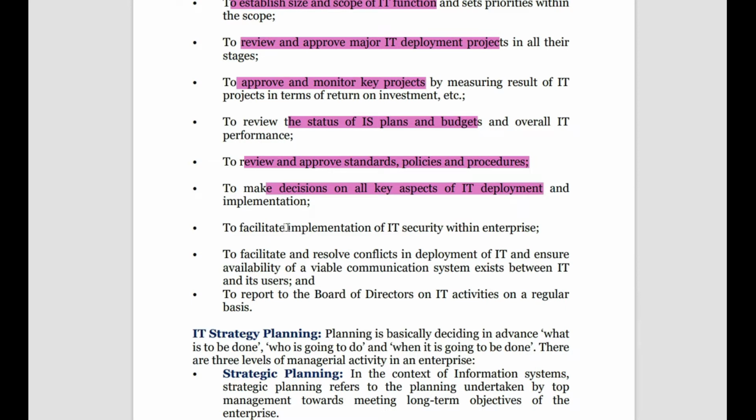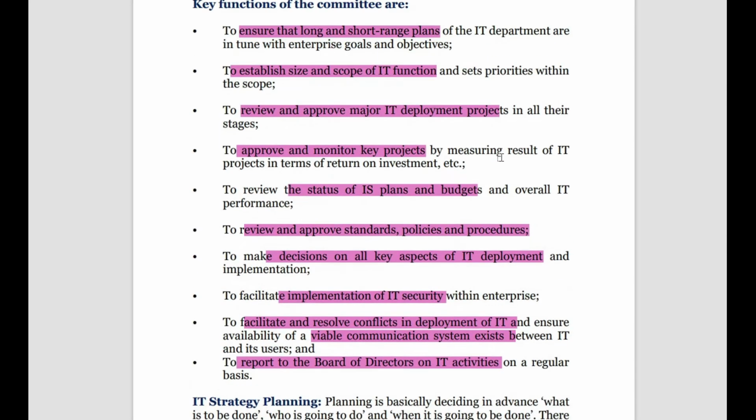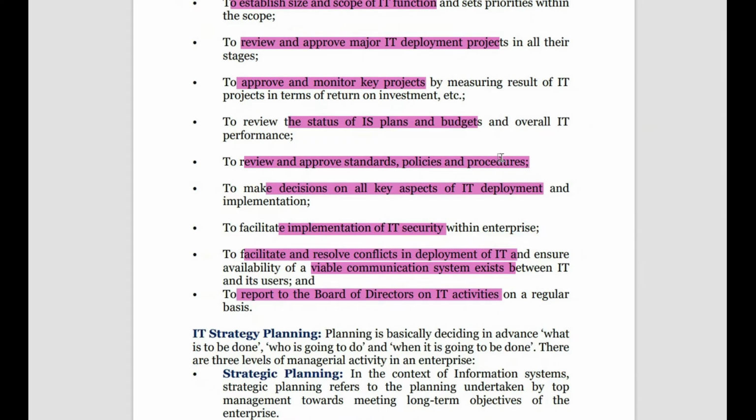To facilitate implementation of IT security, this is the most important thing. To facilitate and resolve conflicts in deployment of IT, because when you're deploying something new, one person may accept, one person may not. So these people will try to reduce the conflict and see that a viable communication system exists between the IT and its users. So there must be a good understanding between the users and the IT people. Then to report to the board of directors on the IT activities on a regular basis. So these people even give some advice also. If you write these important words like this in the exam, it is definitely going to fetch you 3.5 to 4 marks for the 5 marks answer.